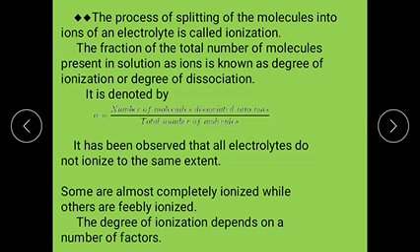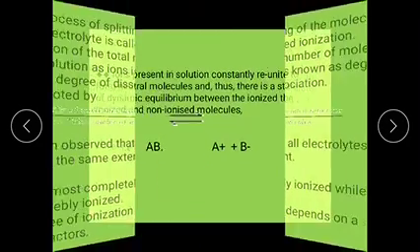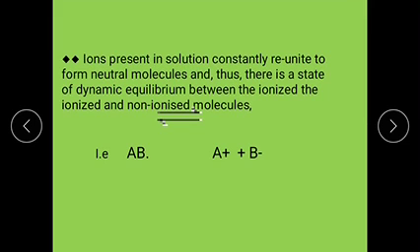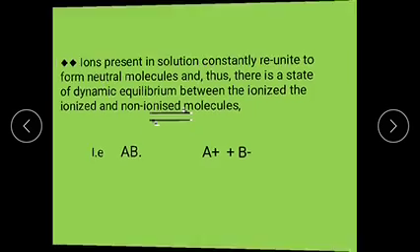At infinite dilution, it approaches unity. The ions present in the solution constantly reunite to form neutral molecules, and thus there is a state of dynamic equilibrium between the ionized and unionized molecules. That is, AB in equilibrium with A plus and B minus.